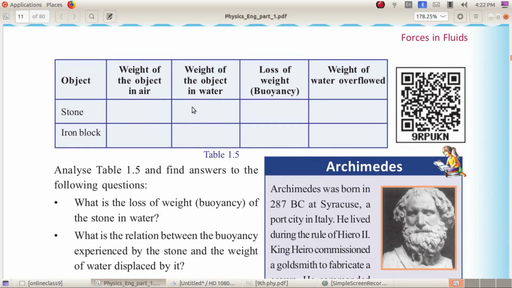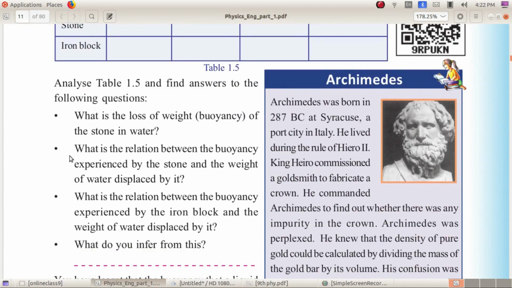That is, the loss of weight of stone is equal to weight of the object in air minus weight of the object in water. What is the relation between the buoyancy experienced by the stone and the weight of water displaced by it? What is the meaning of weight of water displaced by it?